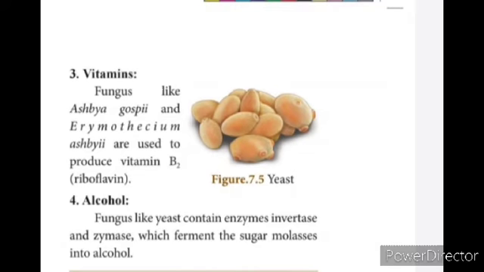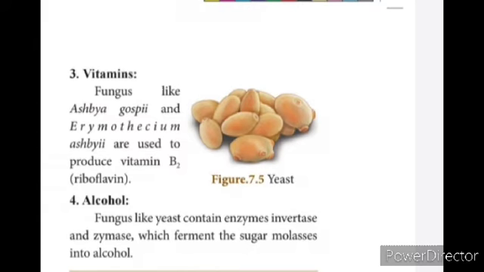The fermentation mainly uses what? Yeast. It is anaerobic and contains enzymes. What are the enzymes? Invertase and zymase. The fermentation process involves these two enzymes, invertase and zymase. And then it ferments sugar molasses into what? Alcohol. The sugar molasses is turned into alcohol. So these are all economic importance of fungi.